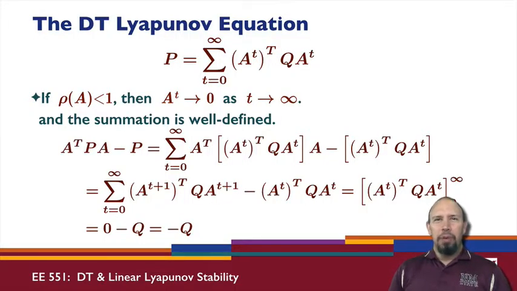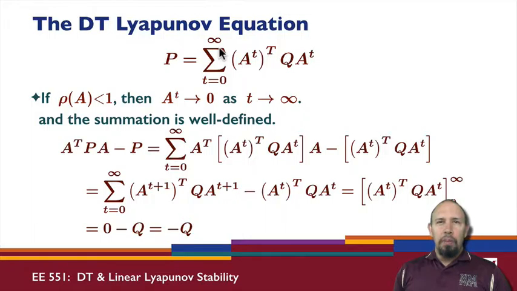Going to look at the proofs of various things here, complicated looking things. First thing we're going to prove is that this is actually the solution to the discrete time Lyapunov equation. So how does that work? So again, if the spectral radius is strictly less than 1, then A to the power t goes to 0 as t goes to infinity, and so this infinite summation is well defined.